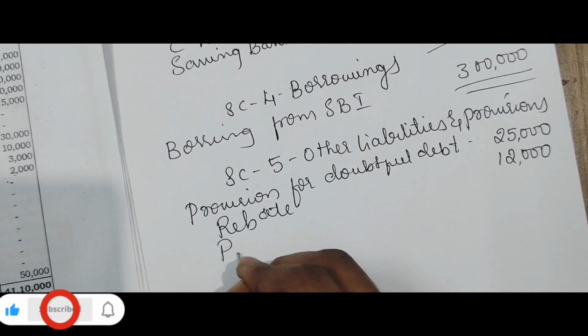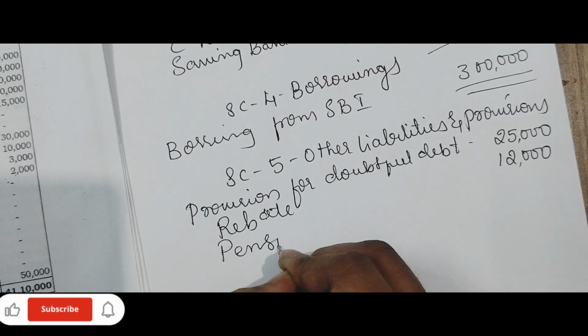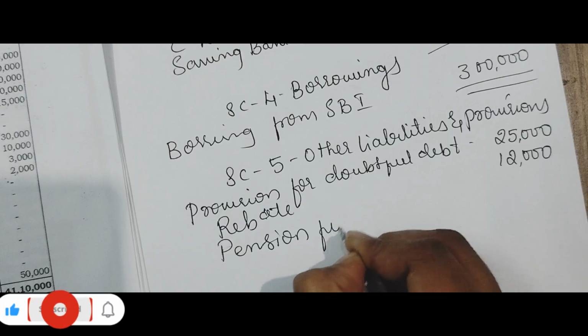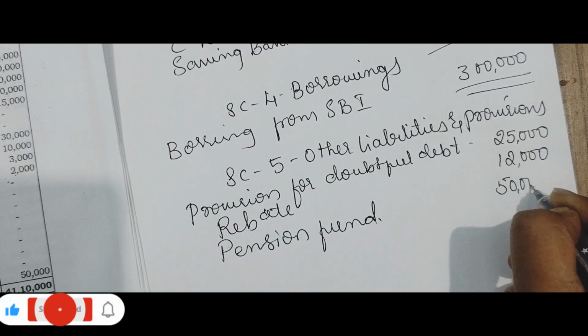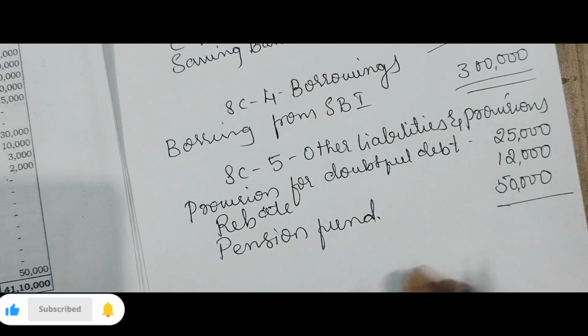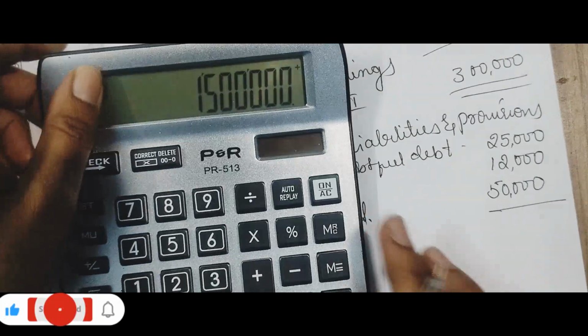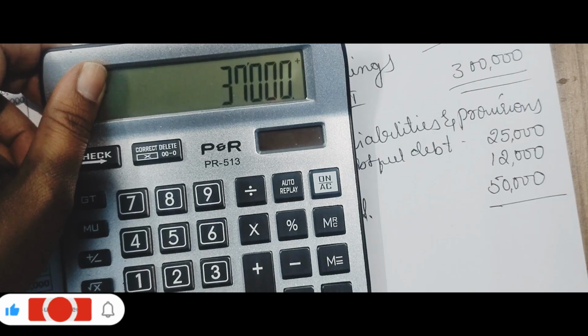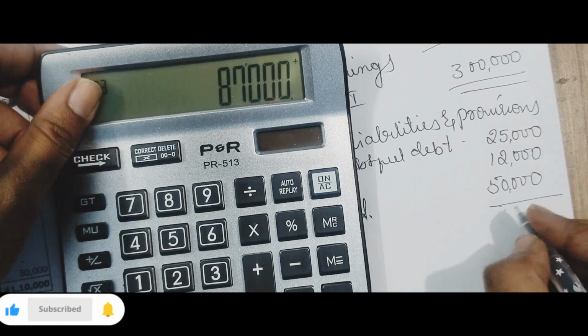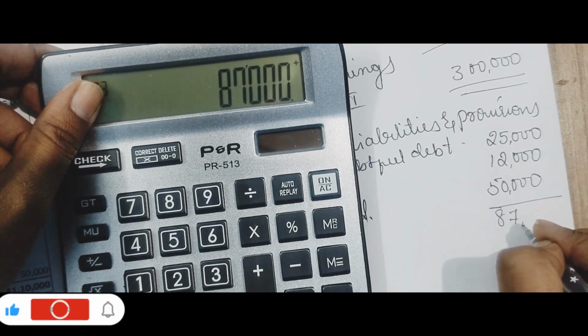Now pension fund. Pension fund also comes under, it is a liability, right? You are paying to your employees. Pension fund 50,000. Total 25,000 plus 12,000 plus 50,000, 87,000.